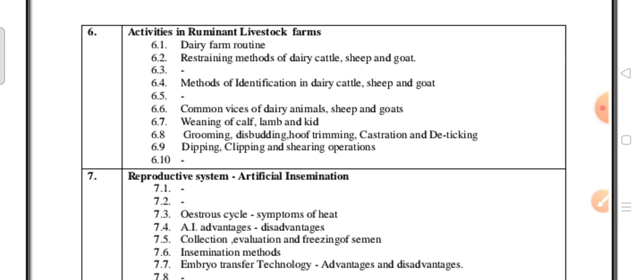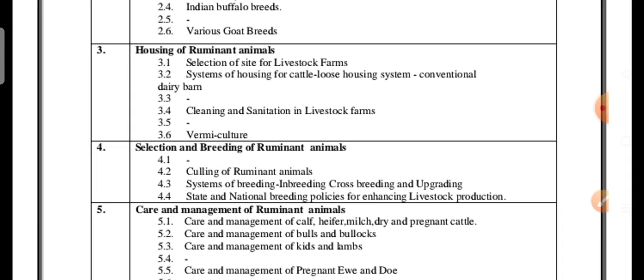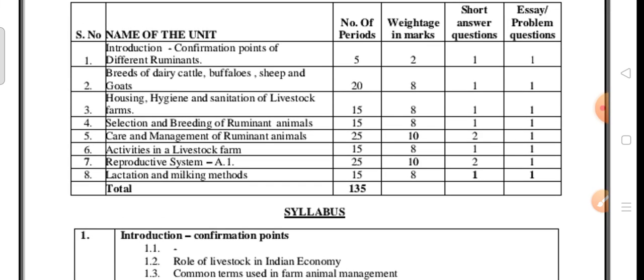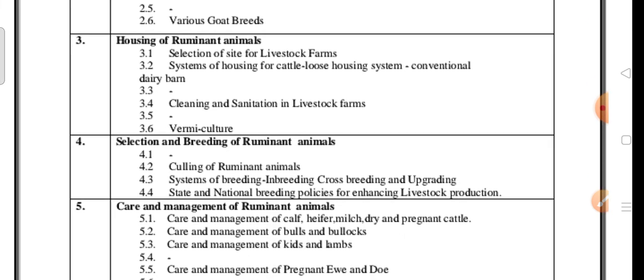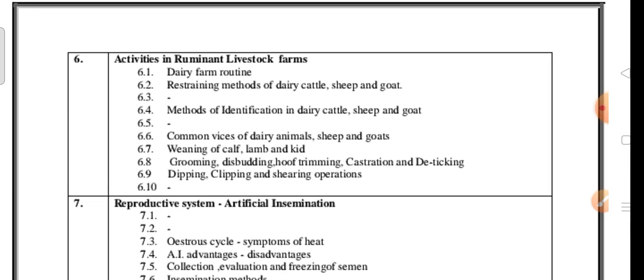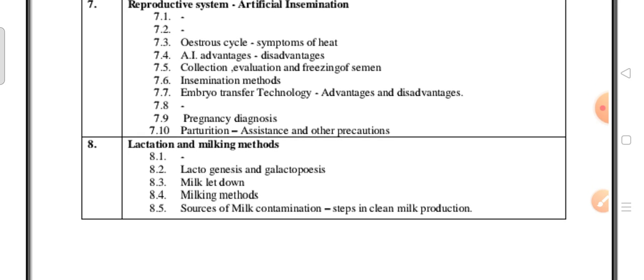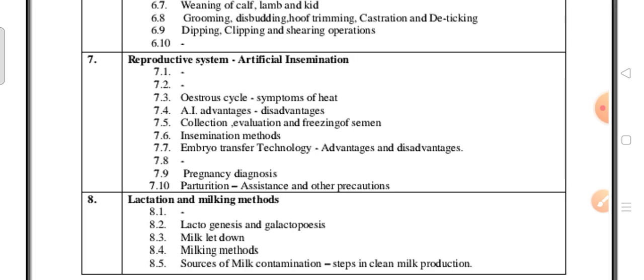Next unit is the first one, activities in ruminant livestock farms. How many units are there? Here in paper 1, 8 units will be there: second unit, third unit, fourth unit, fifth unit, and sixth, seventh and the next 8. It's clear now. You have to be thorough with the fifth one, the last one, the reproduction system, which is a very important unit.